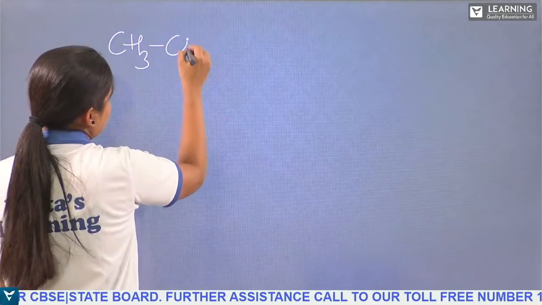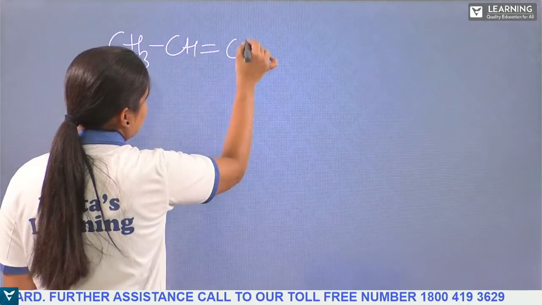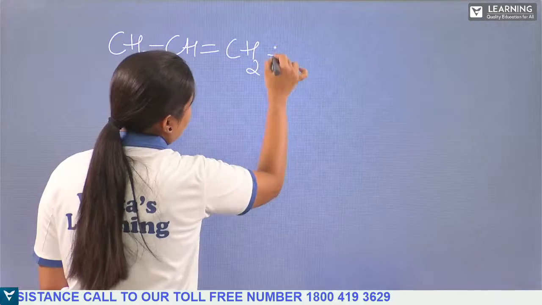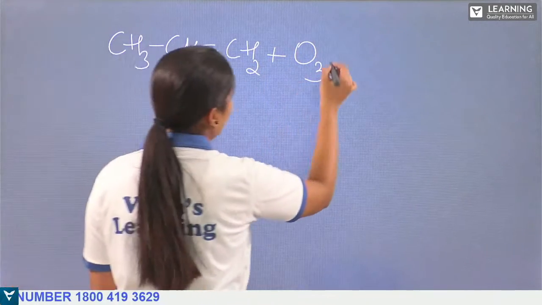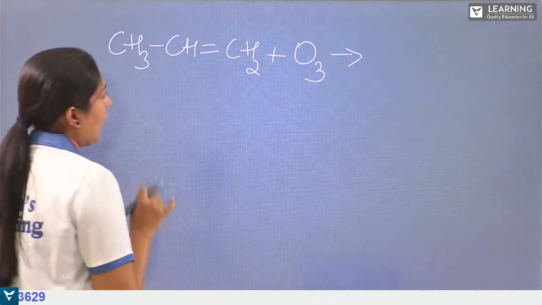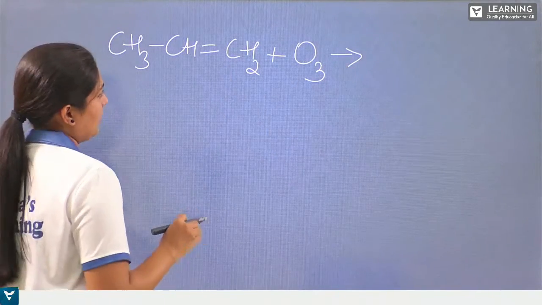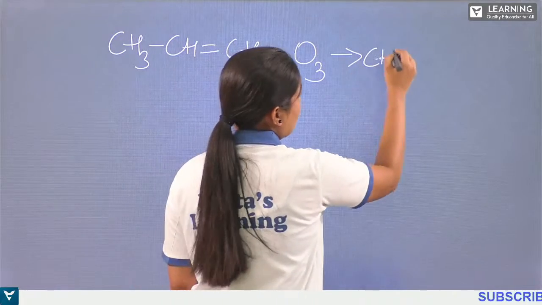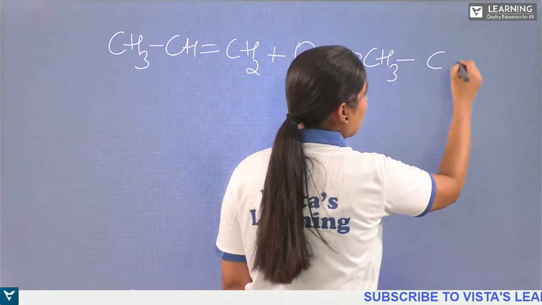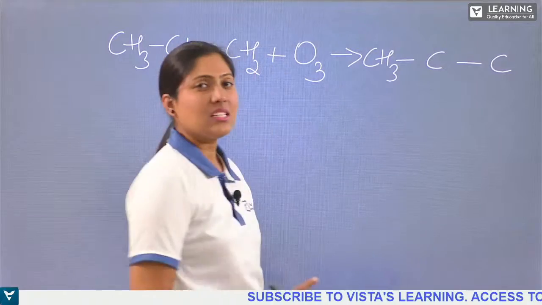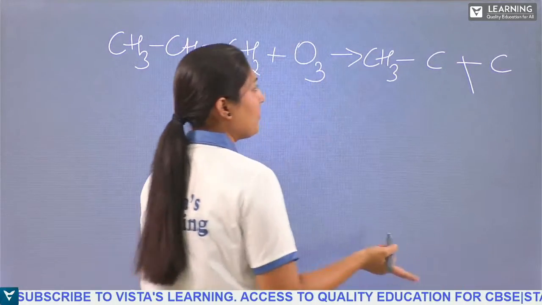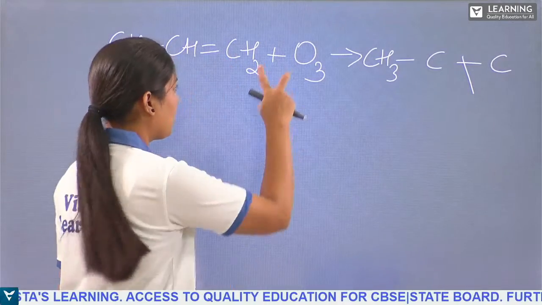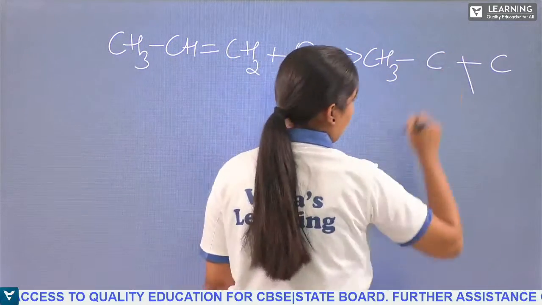So I'm taking an example of CH3-CH=CH2 in the presence of ozone. As we say, in the presence of ozone, we have O3. So how does the reaction take place here? Here we have the CH3 as it is, where we have the double bond carbon atom. This double bond will be broken and will have the addition of ozone, O3 there. How will it be formed, you know?